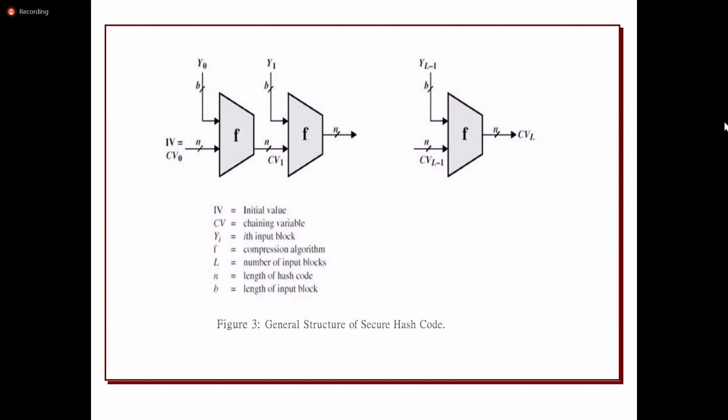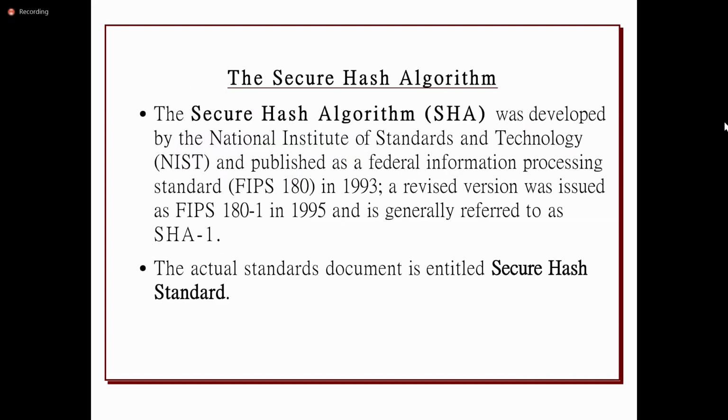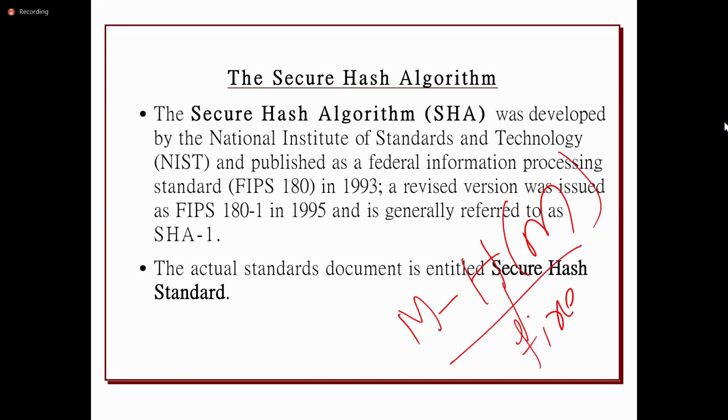So there are different types of algorithms. One of the algorithms is the SHA algorithm, Secure Hash Algorithm, which is used to generate the hash code for a given message. The hash code is a fixed size, fixed length output, where the size of the message is of arbitrary length.